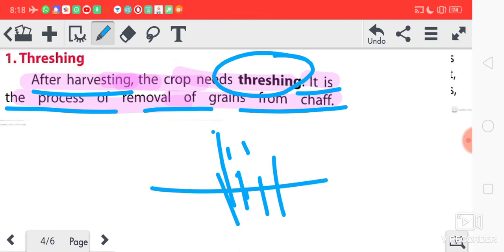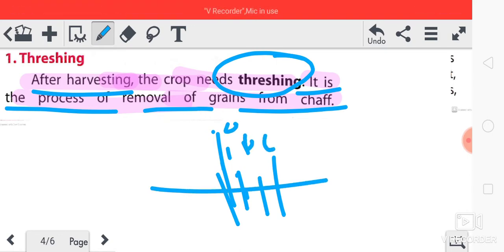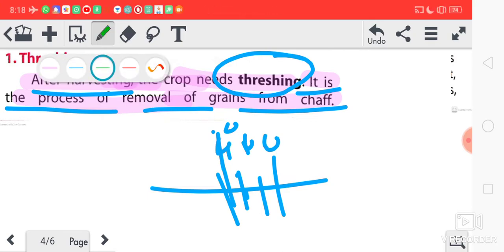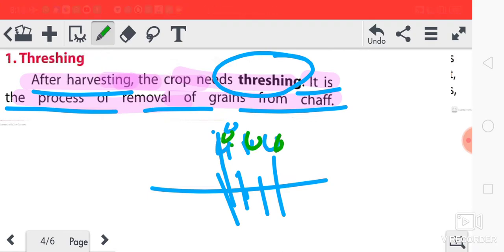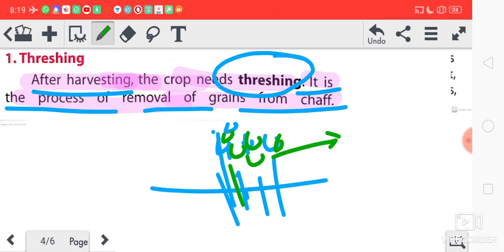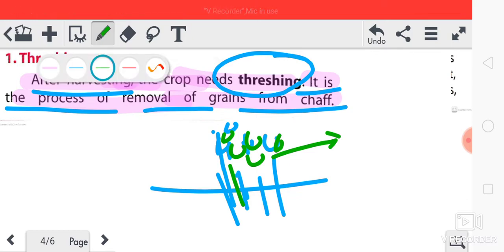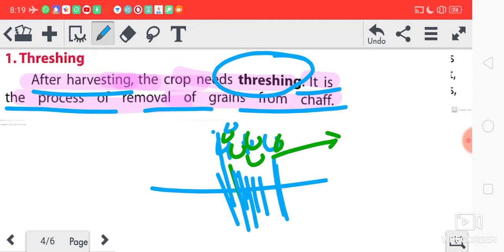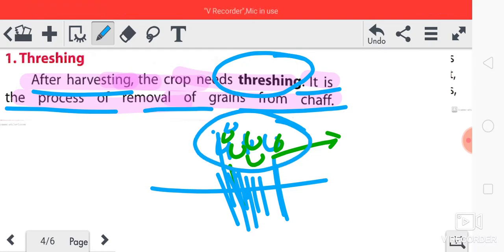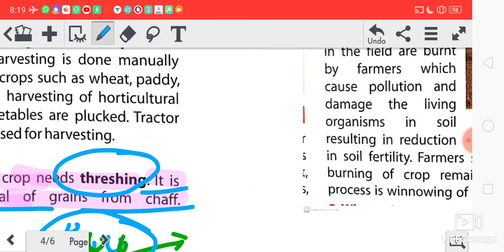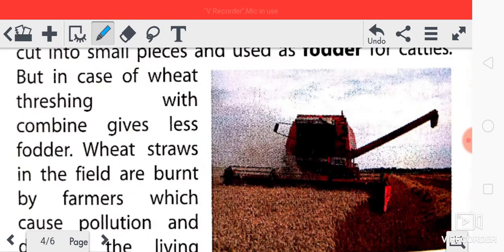paddy crops are cut from here, and small grains are there at the top. These grains need to be separated from the sheaf. Okay, you must have seen. These solid particles need to be separated. So how can we separate them?